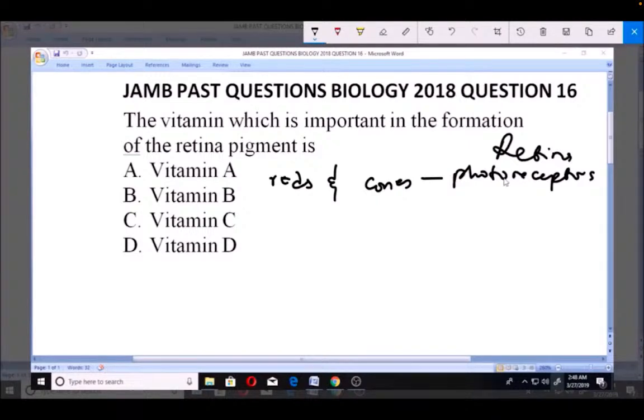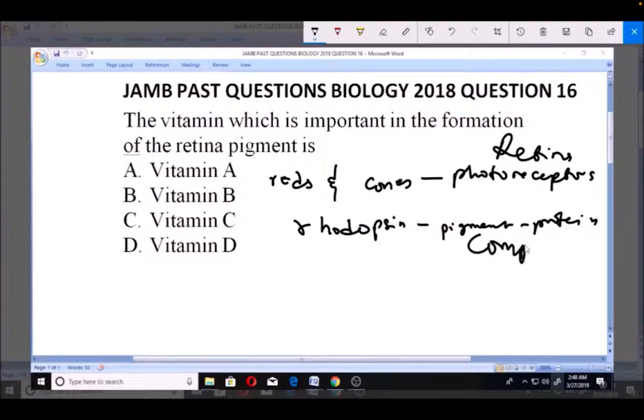Now, on these very photoreceptors, we have a highly sensitive pigment protein complex known as what? Rhodopsin.